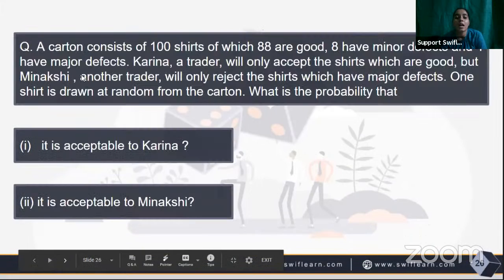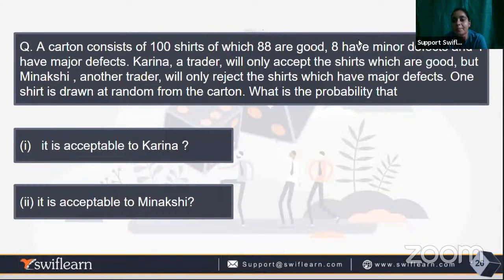Now they say a carton consists of 100 shirts, of which 88 are good, 8 have some minor defects, and 4 have some major defects. Karina, a trader, will only accept the shirts which are good.